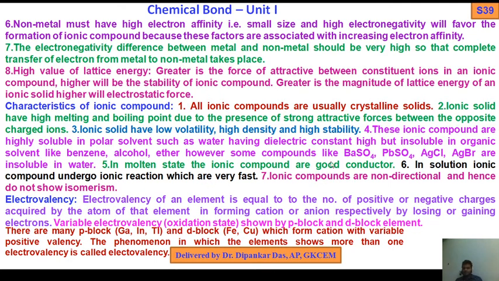However, some compounds like barium sulfate, lead sulfate, AgCl, AgBr are insoluble in water.